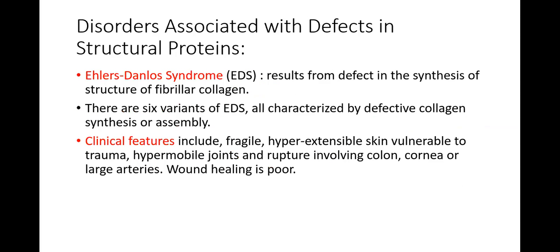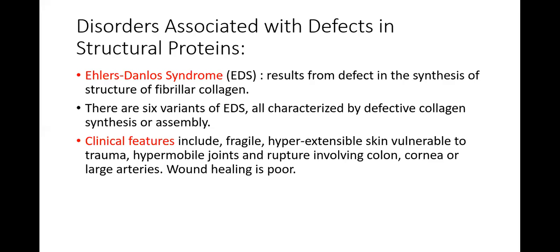Next is Ehlers-Danlos syndrome. It also results from a defect in the synthesis and structure of fibrillar collagen. There are 6 variants of Ehlers-Danlos syndrome, all characterized by defective collagen synthesis or defective assembly of collagen. The clinical features include fragile, hyperextensible skin vulnerable to trauma, hypermobile joints, rupture involving colon, cornea, or large arteries, and delayed wound healing. When the collagen is defective, wherever this collagen is present, that area is going to be defective. So skin becomes hyperextensible.